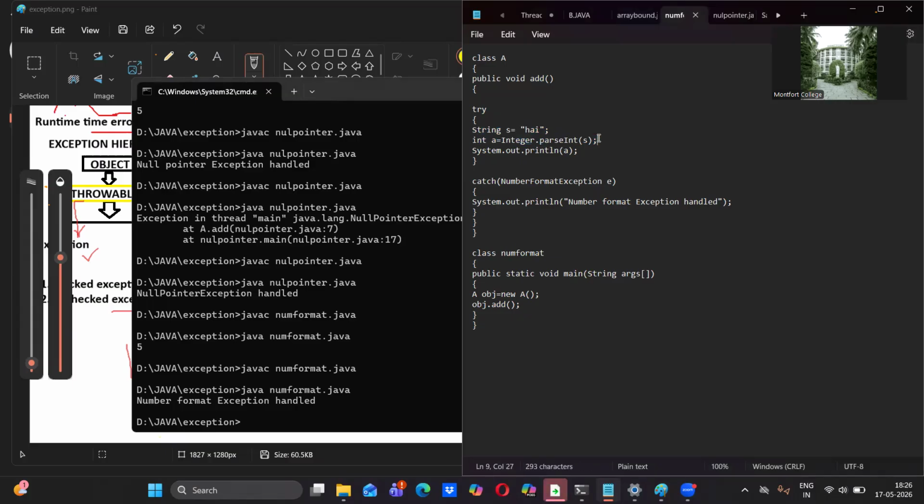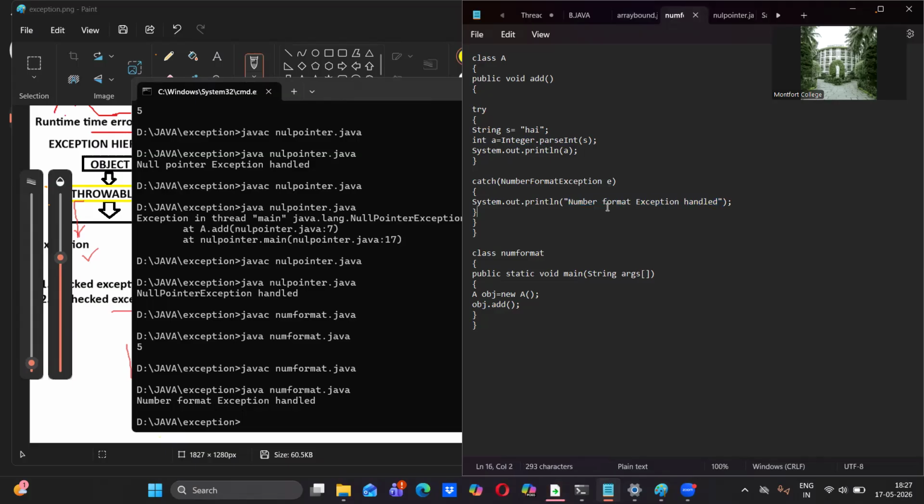So the program stops its execution in the statement itself, and the error is thrown to the what? The catch block. Which error? The number format exception error will be thrown to the catch block. The catch block will take it, as it is going to handle it. Who will handle it? E will be holding that error for a while. Meanwhile, the number format exception statement is going to print on screen.